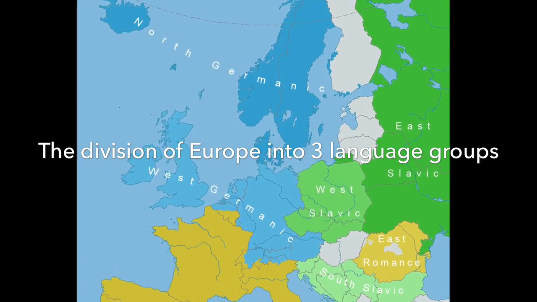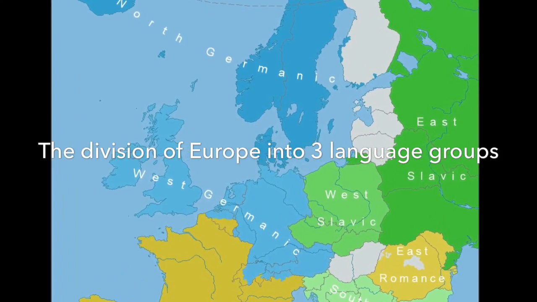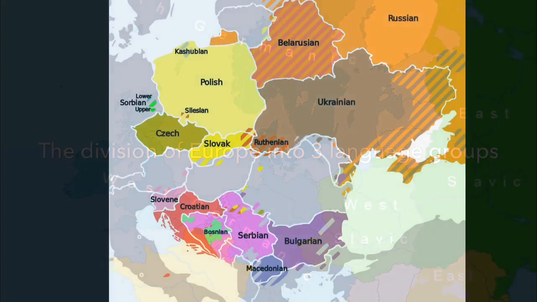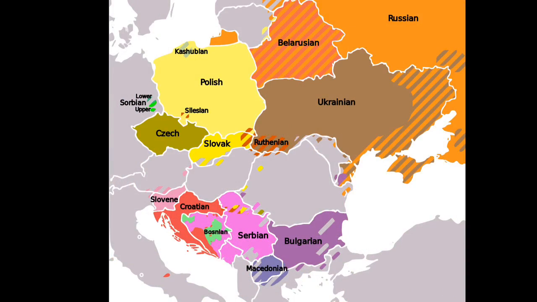Hello, today we're going to be talking about the division of Europe into the three language groups, the Slavic, the Germanic, and the Romance groups. We'll begin with the Slavic group.